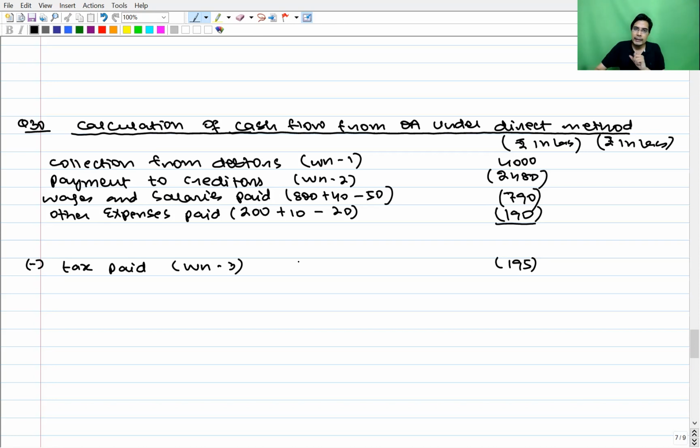If purchases were not directly available and the cost of goods sold had been given, then we would have used the COGS equation, and in it we would have used the inventories to find purchases. But since in this question purchases is directly available, inventories under direct method becomes useless information. Fine.